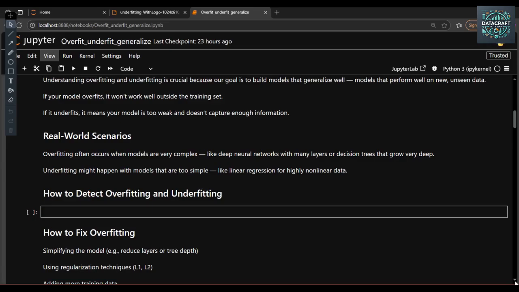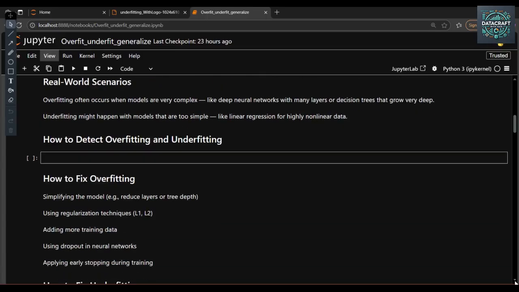To detect overfit: the model performs well on the training dataset and fails to perform on the testing dataset. That means the model is overfit. This scenario is low bias and high variance. And with respect to underfit, the model fails to perform on the training dataset and also fails on the testing dataset. That means it is high bias and low variance.